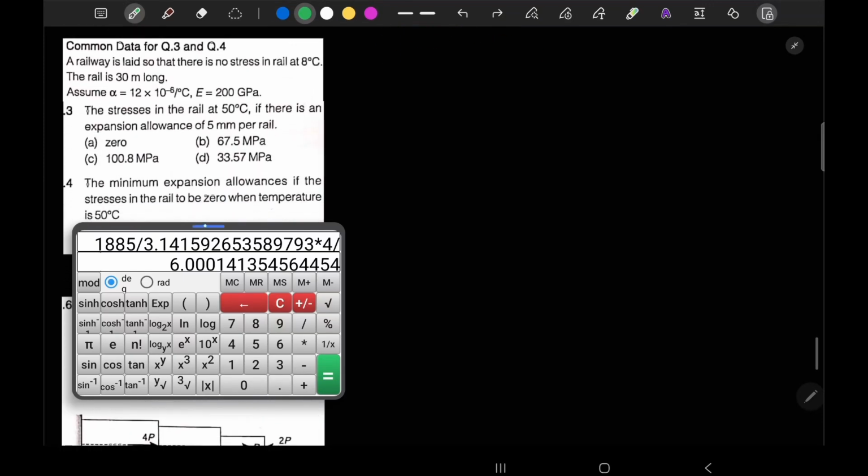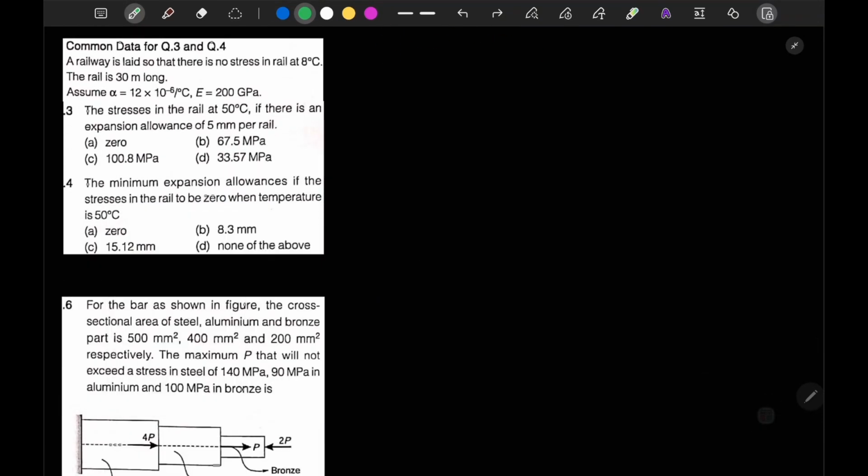Next question, it is mentioned that a railway is laid so that there is no stress in the rail at 8 degrees Celsius. Okay, it means that at 8 degrees Celsius there is no stress. The rail is 30 meter long. Assume alpha is equal to this and E is equal to this. Find the stress in the rail at 50 degrees Celsius, if there is an expansion allowance of 5 mm per rail.